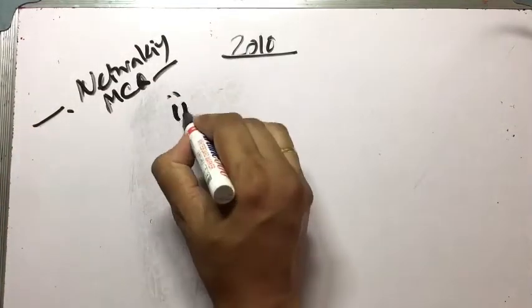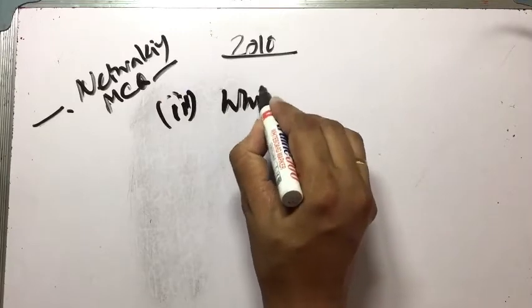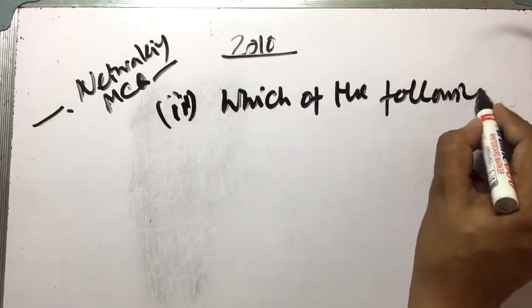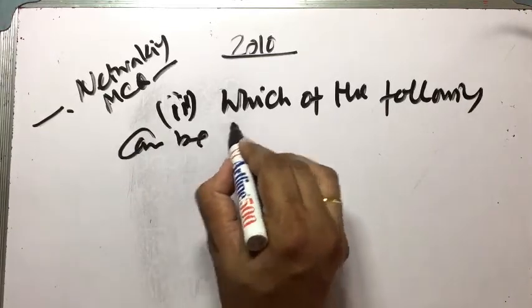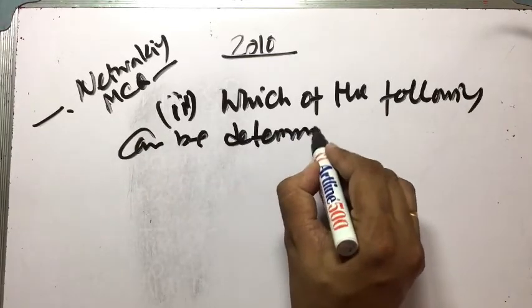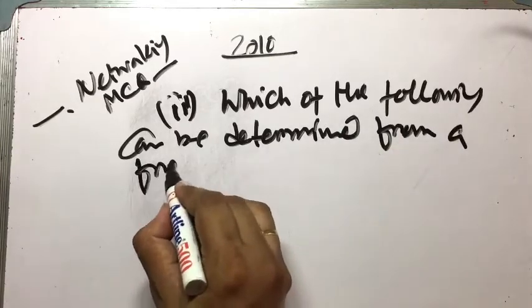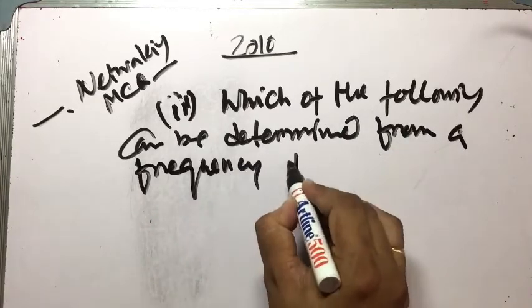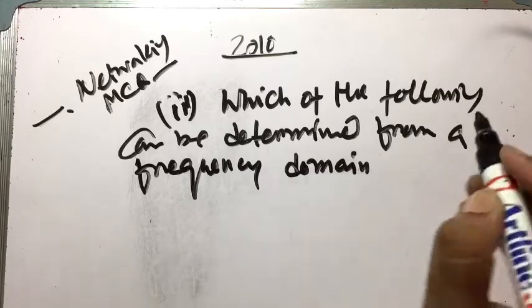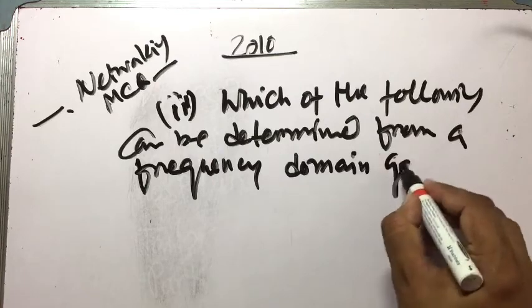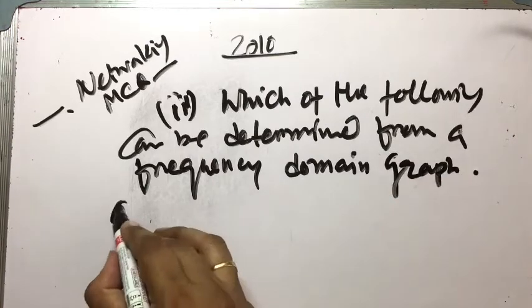Question number 2. Which of the following can be determined from a frequency domain graph of a signal?